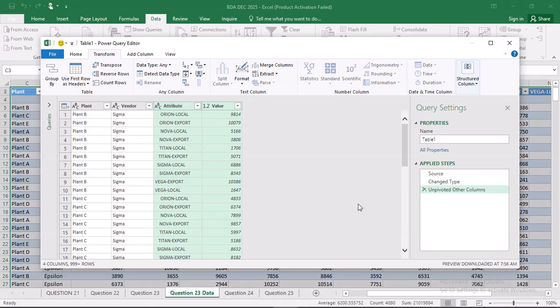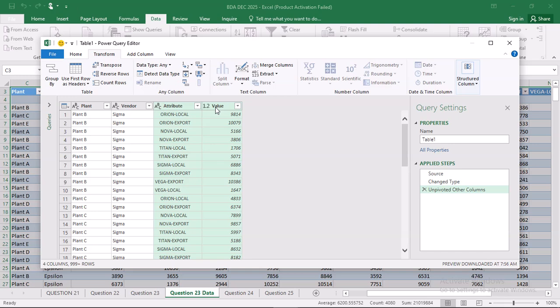So you will see that here under applied steps, it has already been recorded, the unpivot other columns step I've just done. Now if I unpivot other columns, I'll remain with the 4 columns. You can see we have plant, vendor, attribute, then value. So we have already changed it like that. That is how powerful the Power Query is. Now our data is looking this way, and no data is lost in that process. The data is still the same as it is on the other side, but we have just unpivoted